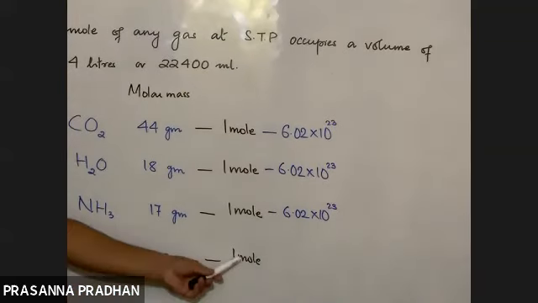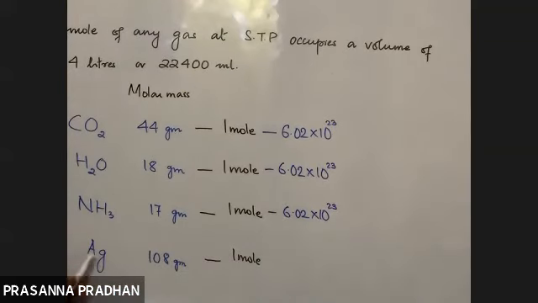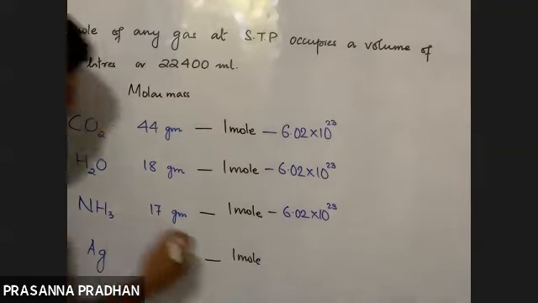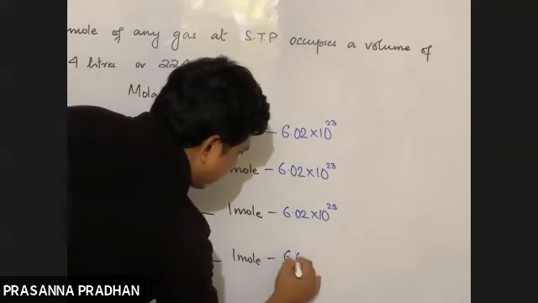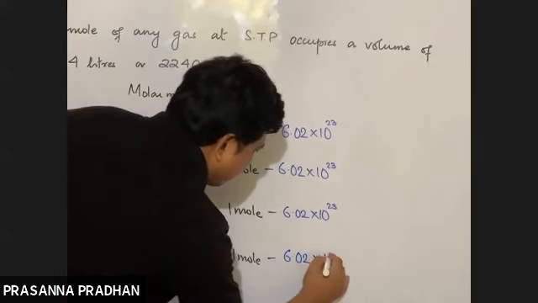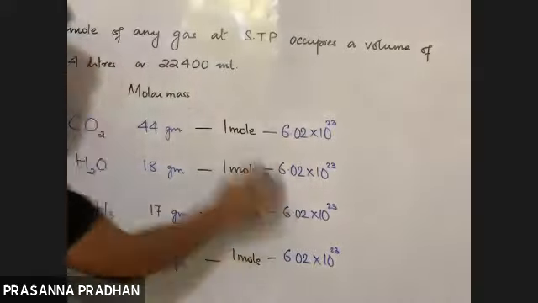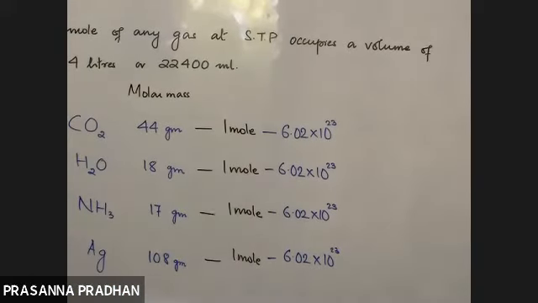108 gram, which is the atomic mass of silver. 108 gram of silver means 1 mole of silver. So 1 mole of silver, or 108 gram of silver, contains how many silver atoms? It contains Avogadro's number of silver atoms. So till here we had discussed in the previous class.